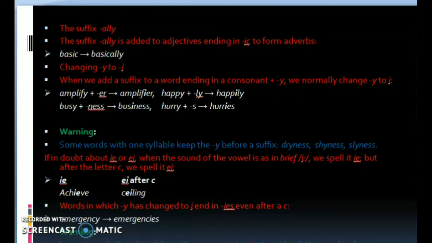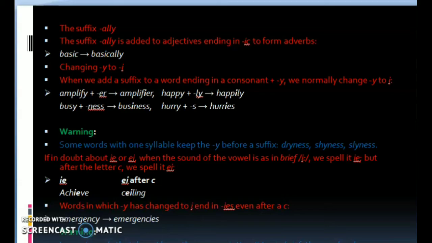The suffix ally is added to adjectives ending in ic to form adverbs.